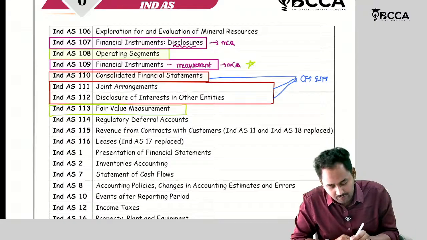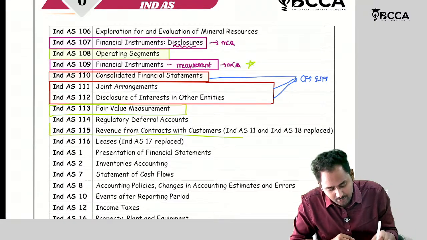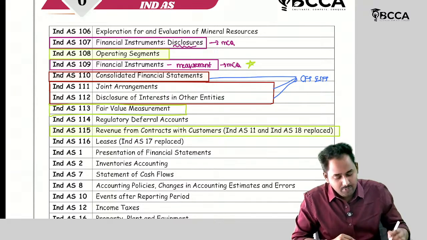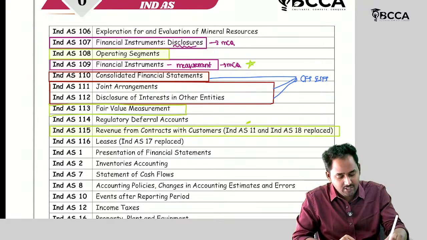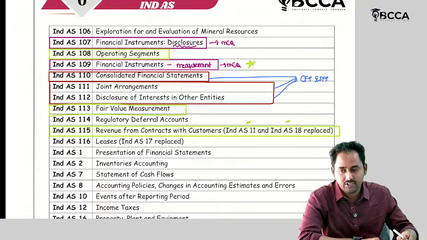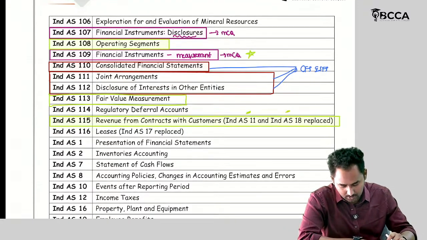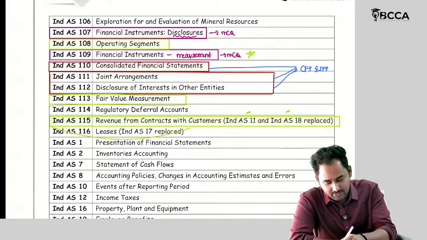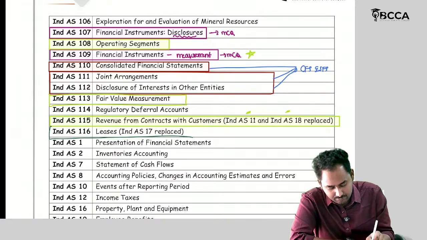Then Ind AS 115 revenue from contracts with customers. Previously they had introduced Ind AS 11 and Ind AS 18. Now these two standards are replaced with Ind AS 115. Then Ind AS 116 leases. This standard is important for this attempt.